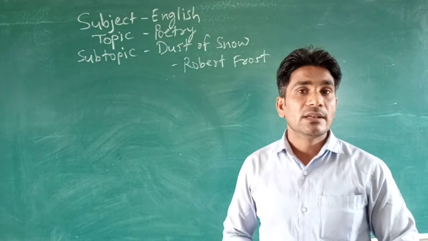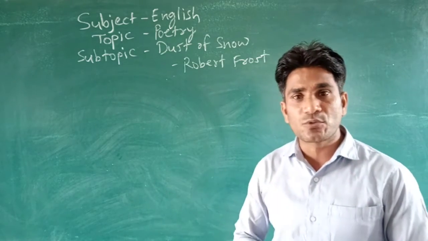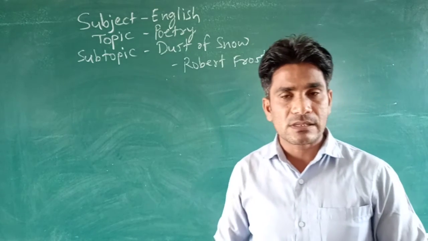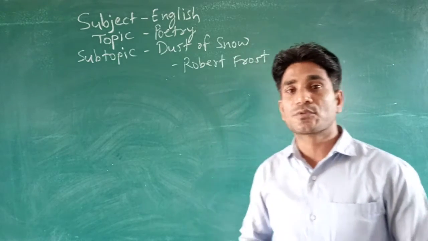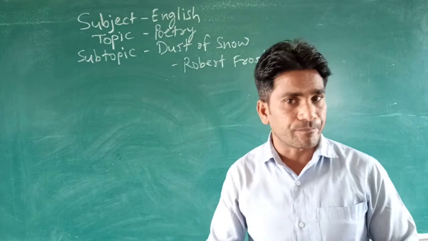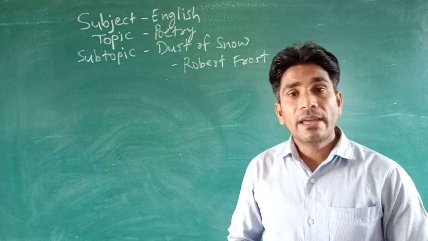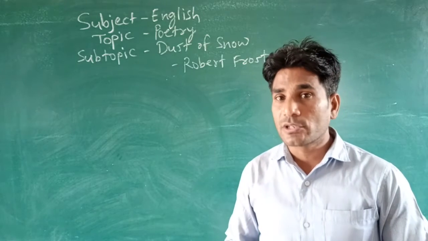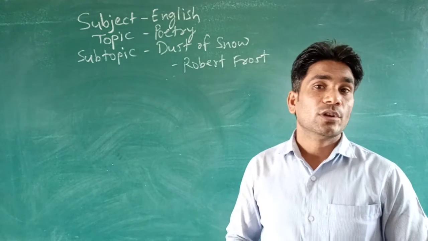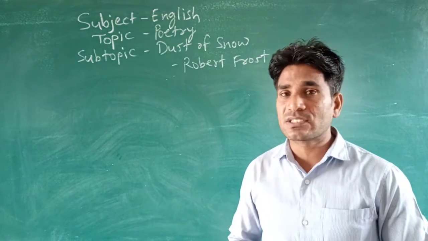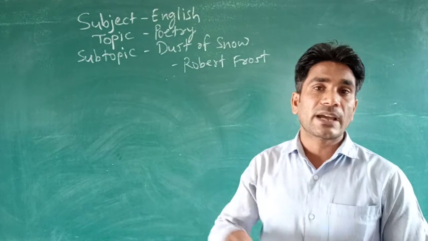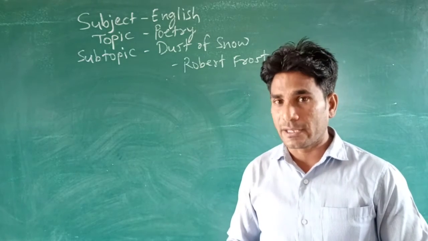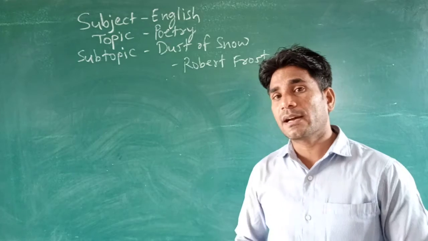Suddenly what happened? Some tiny particles of snow fell on him. Why? Because a crow was there on the branches of that hemlock tree. Due to the crow on the branches of the hemlock tree, some tiny particles of snow fell on him. So look at this, guys.